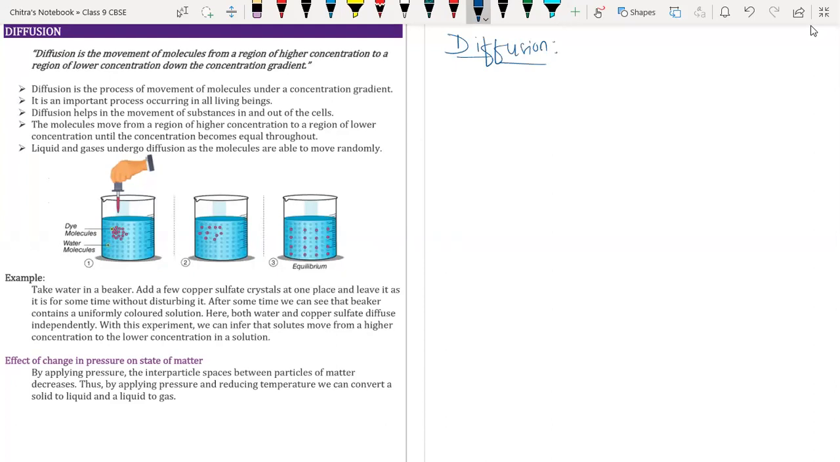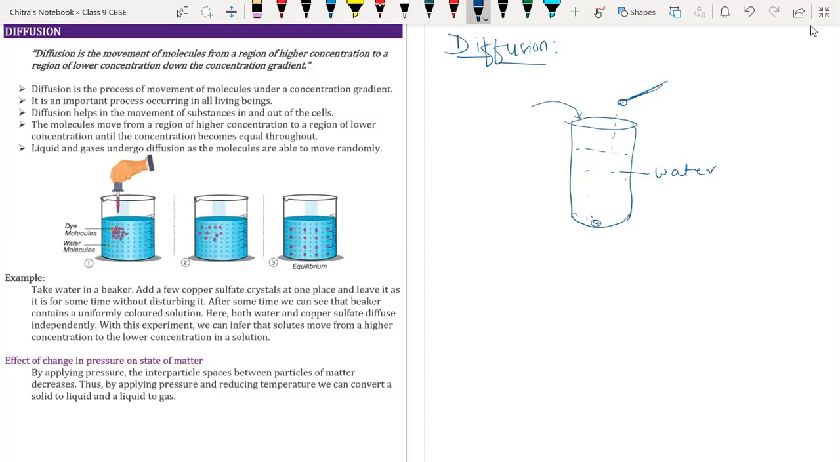Suppose we have a glass of water. This is the glass of water, so I'm writing here water. And you are adding one teaspoon of sugar over here. When you add sugar, the sugar first settles at the bottom and then it starts dissolving.